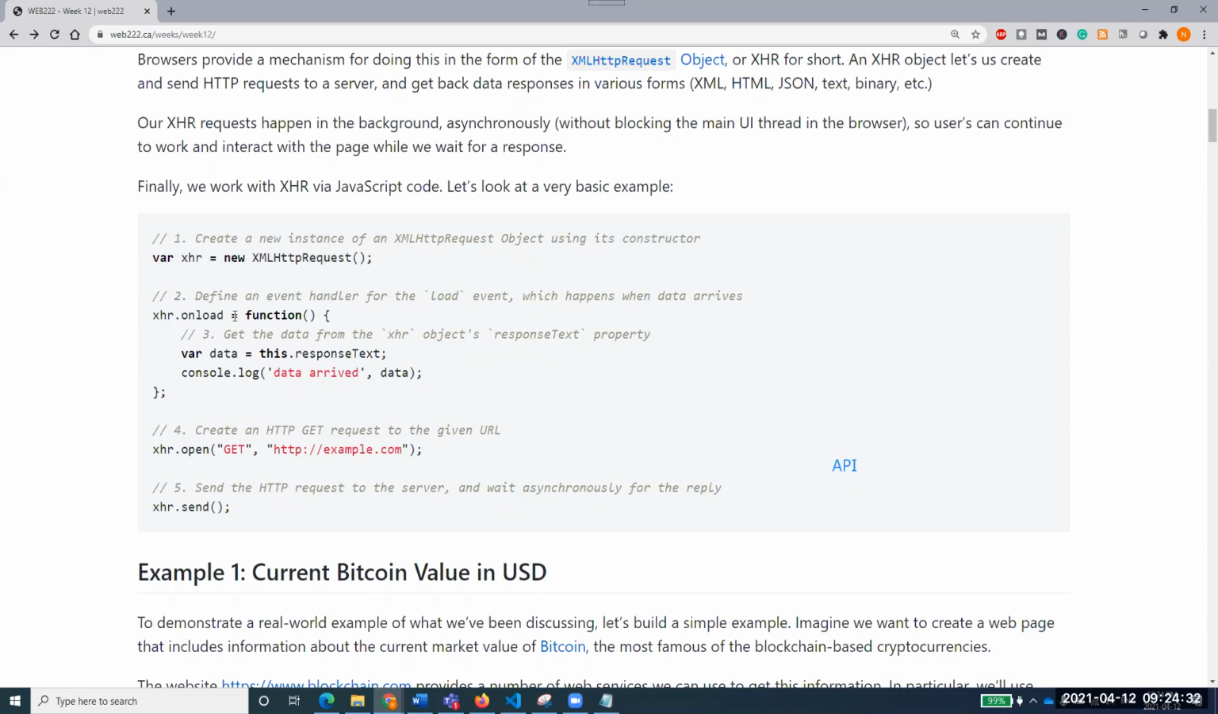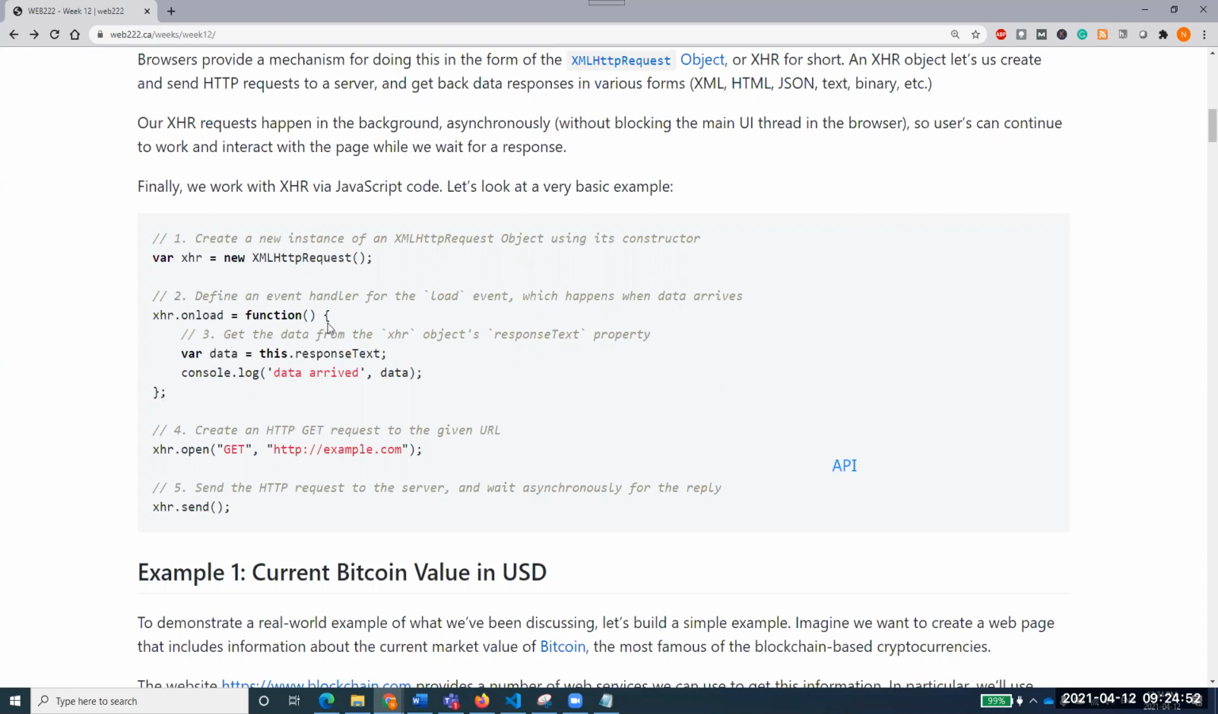xhr.onload. You remember the onload function? We have talked about that in JavaScript. It defines an event handler for the load event, which happens when data arrives. When the data comes, this XHR request will execute and the data will be loaded.